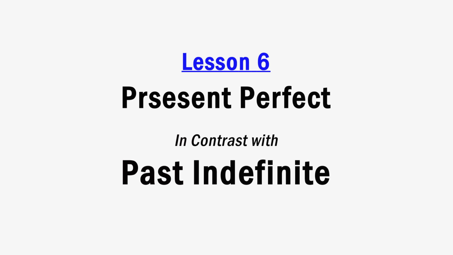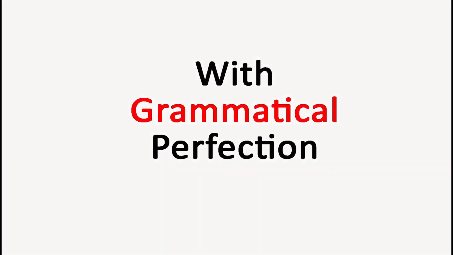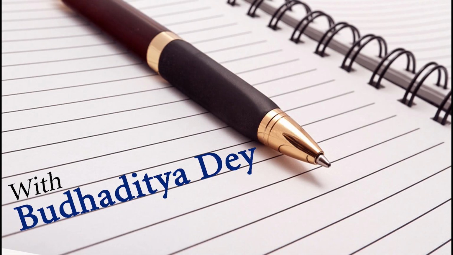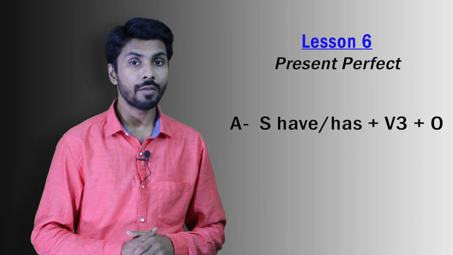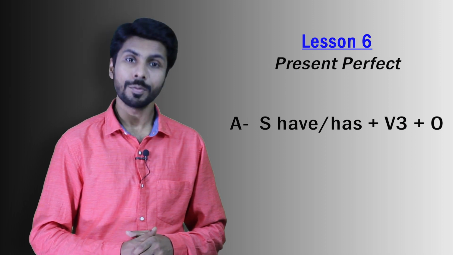Today we are going to discuss about present perfect. Let's come to the structure. The structure for active voice is subject, have or has, past participle form of verb and then object.